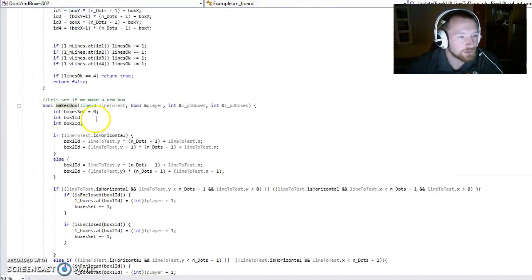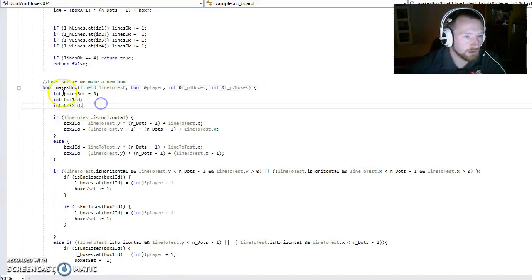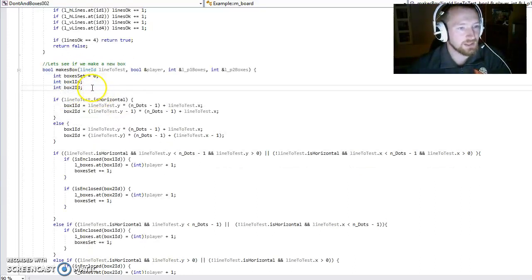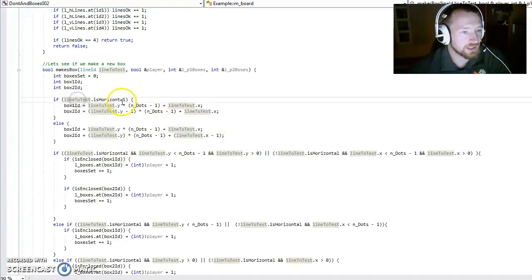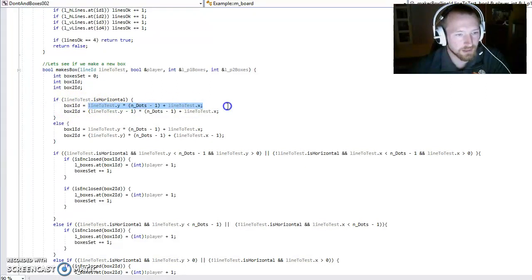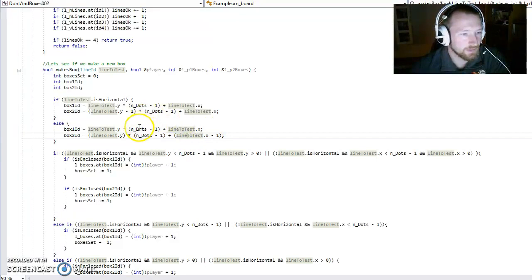So, going to the make box function here. What it does is it makes 2 integers for box IDs. As I told before, if we have a horizontal line, we need to be able to check the box above and below. And if we have a vertical line, we need to be able to check the box on the right and the left side, which is what it says here. Okay, so if we have a horizontal line, then our first box ID we need to check would be calculated like this, and the second would be calculated like this. While if it's a vertical line, we will calculate it like this. And it's very simple, just to say right, left, or top, bottom.